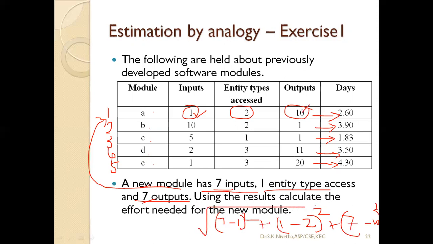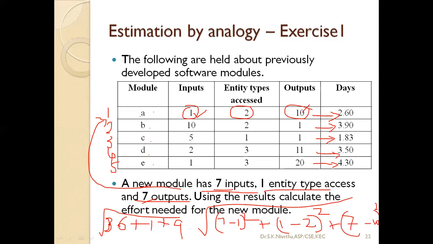Now overall group: 7 minus 1 is 6, 6 square is 36. 36 plus 1 plus 9 is 46. Square root of 46 becomes around 6 point something.